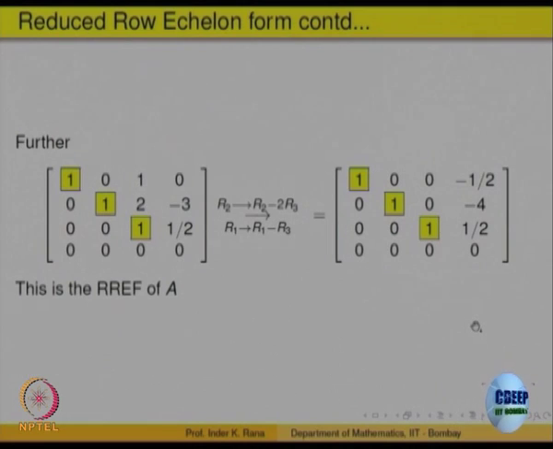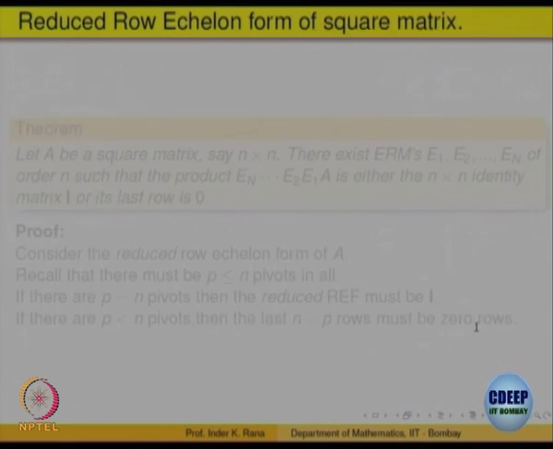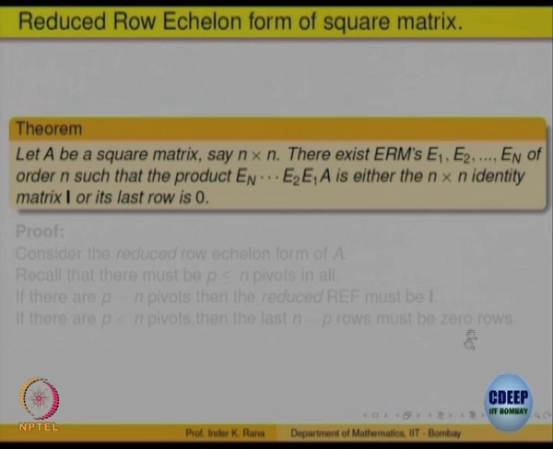How to get row echelon form, how to get reduced row echelon form, right? And we said that these row operations can be achieved by elementary matrices. Pick up the suitable order elementary matrix and pre-multiply A with that matrix, you will get that operation. Okay, right. So we can write another theorem that